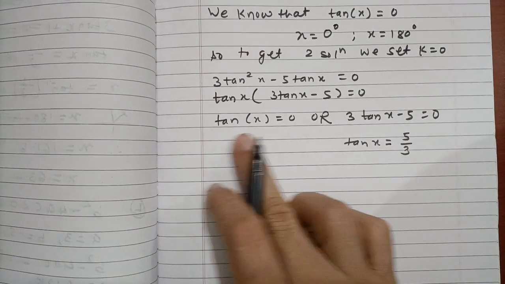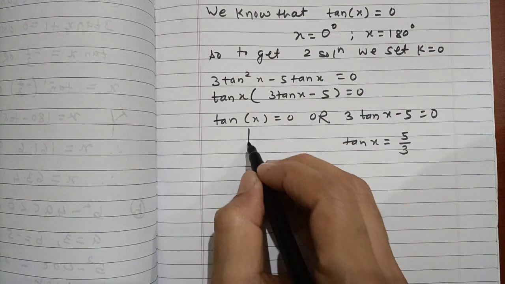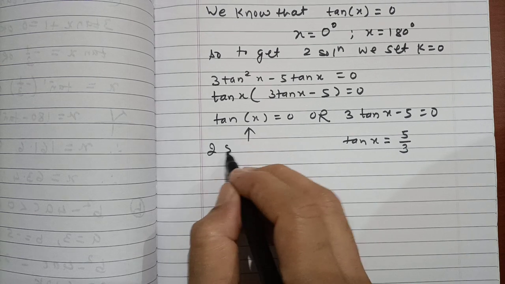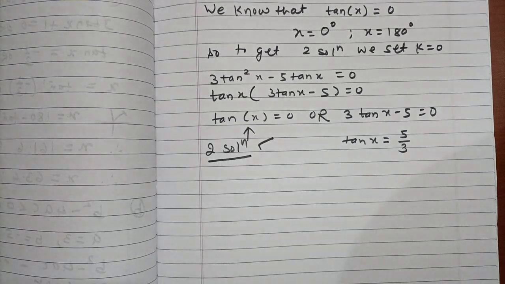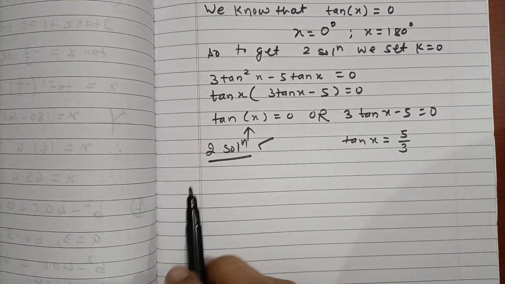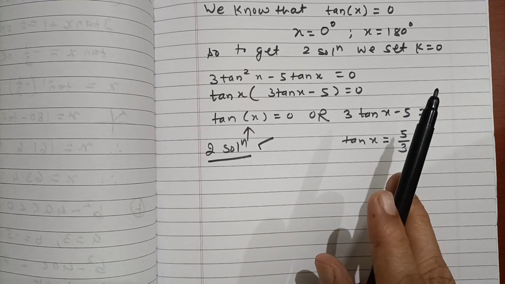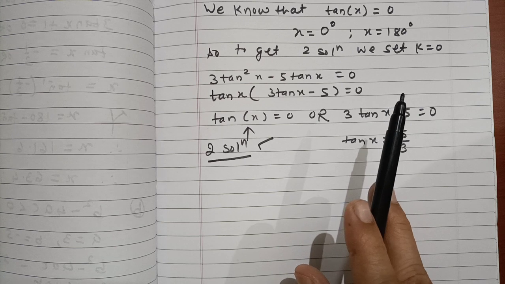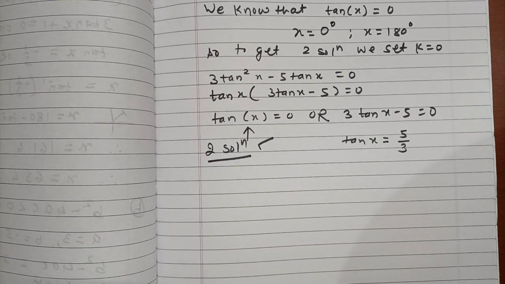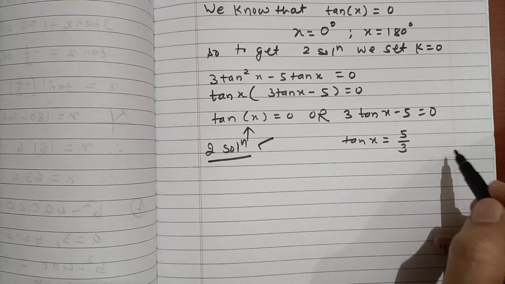Now if we set tan x equal to 0, we already discussed there are two solutions. So from here we will get the two solutions. This part is done already. Now, two solutions are given, and we need the third solution. The interval is given as 0 to 180, between 0 and 180, and this is a positive value, so obviously we will get it in the first quadrant itself.